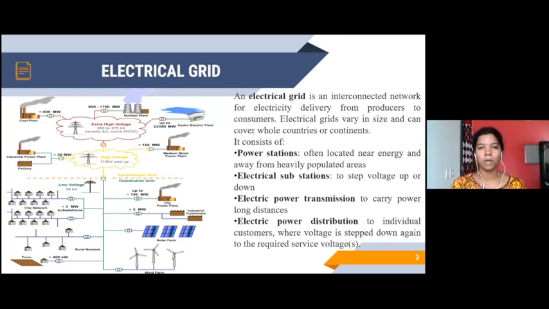The second important component is the electrical substation. The electrical substation helps in stepping up or stepping down the voltage. All this stepping up and stepping down of voltage is done with the help of transformers, because we know that the electrical producers produce in the range of 265 to 275 kilowatts to megawatts, which is really very huge. But in our home, we consume only 230 volt to 415 volt, which is very, very less. So we need to somehow step down the voltage, right? This is done with the help of the transformers located at the electrical substations.